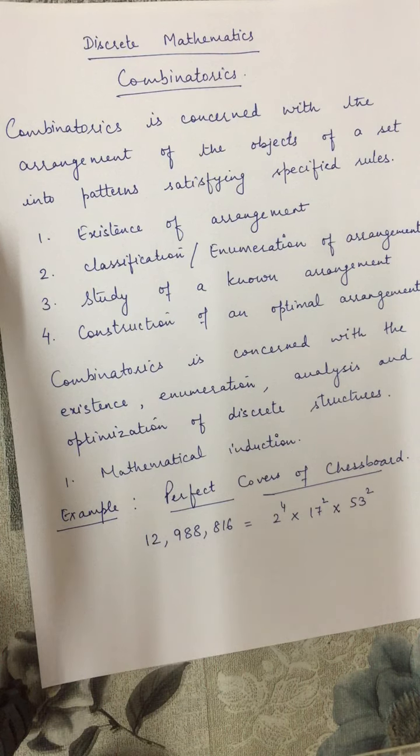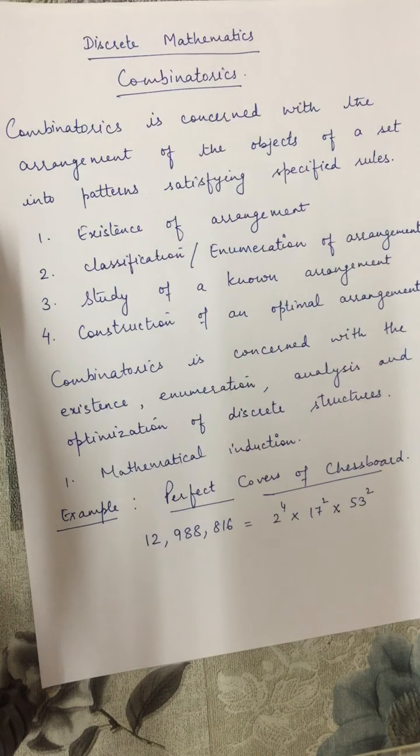Can we again find a perfect cover? Let us take m and n both equal to 3, a 3 by 3 chessboard. Then we cannot cover it by dominoes, because 3 by 3 is 9 squares, each domino covers 2 squares, and we will be left with 1 square. So we cannot find such an arrangement.